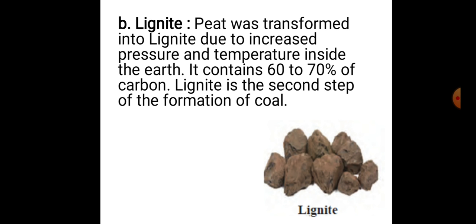Lignite. Peat was transformed into lignite due to the increased pressure and temperature inside the earth. It contains 60 to 70% of carbon. Lignite is the second step of formation of coal. Lignite is formed when peat is subjected to increased pressure and temperature inside the earth. It has carbon content around 60 to 70%.